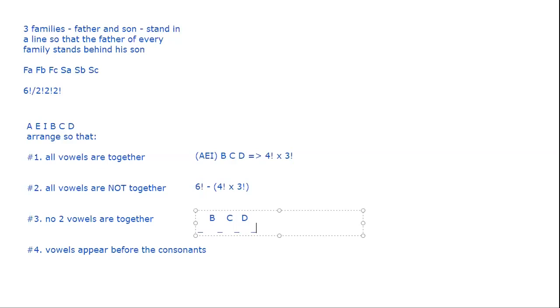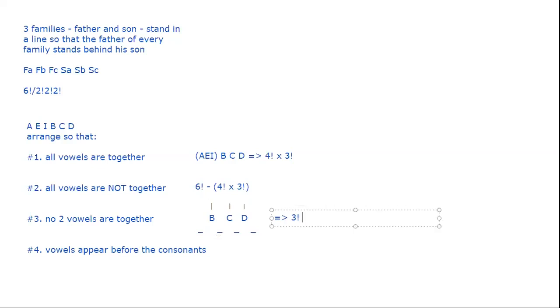Now once that is decided, you just have to execute it. So what will you do? The consonants in those three places, 3 factorial ways they will arrange. Like B, C, D, C, D, B, D, C, B, and so on, keeping the positions the same. Position same means this position and this position are not changing, and we are just interchanging the letters.